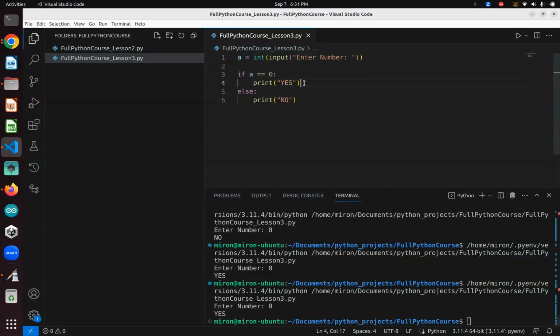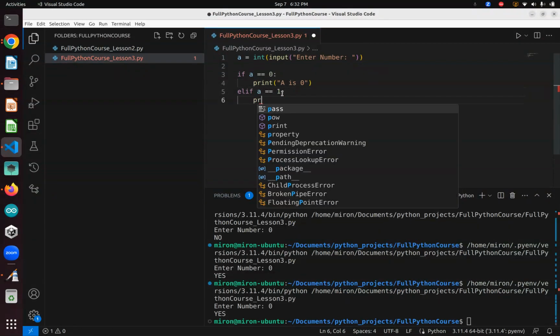So they both work, and that is how to put input and ifs together. But what if we want to do another if inside an if? So, for example, if this is not true, it goes to another if, and if that if is not true, it just goes to the else. So to do that, let's erase the else for now, and right after it, on the bottom, we're going to put elif. And elif is just a normal if, but it goes after this one. So if this one is not true, then it goes here.